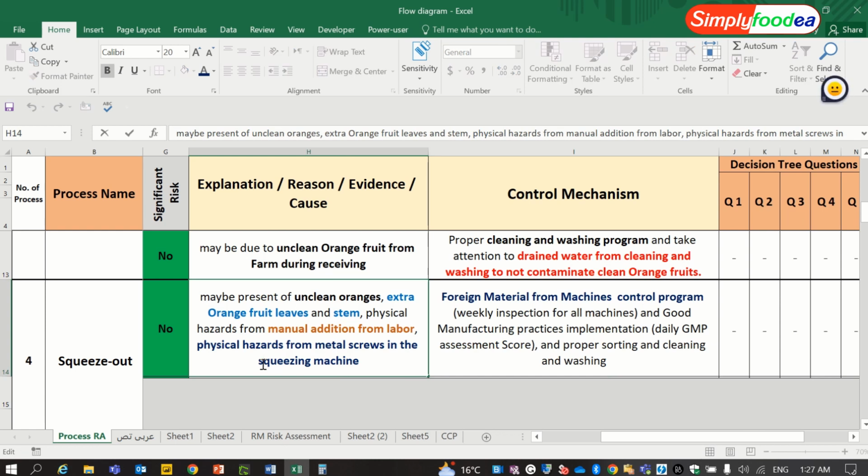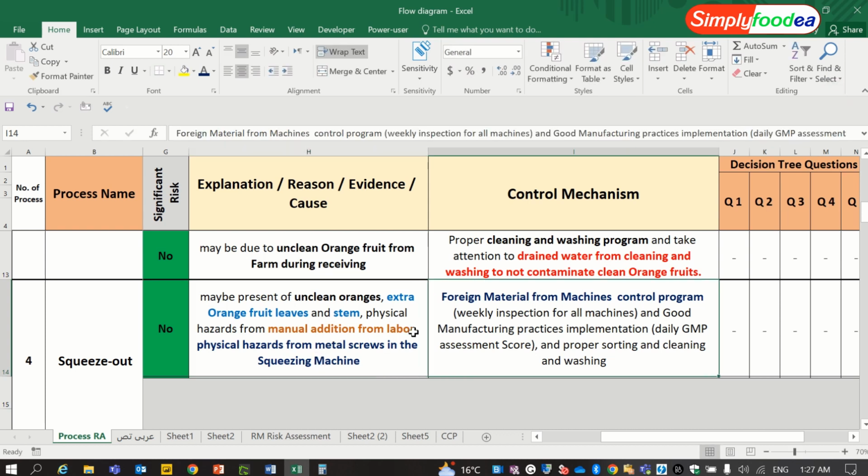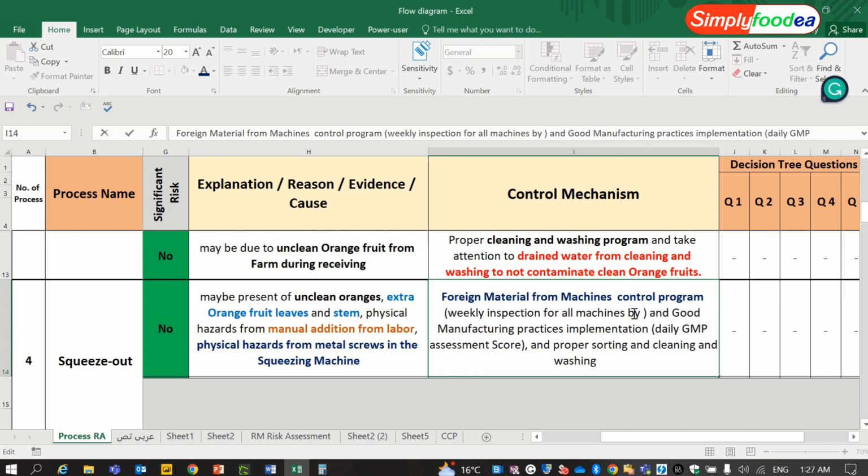So the squeezing machine, let me put it in capital because it's very important. I am doing weekly inspection for all machines, for example by the quality inspector, and doing preventive maintenance to the machine, for example bi-weekly